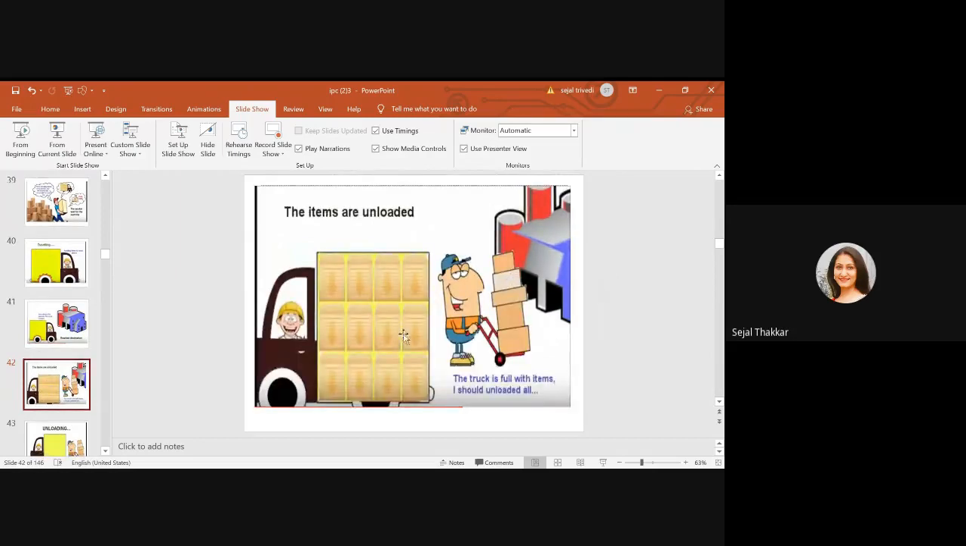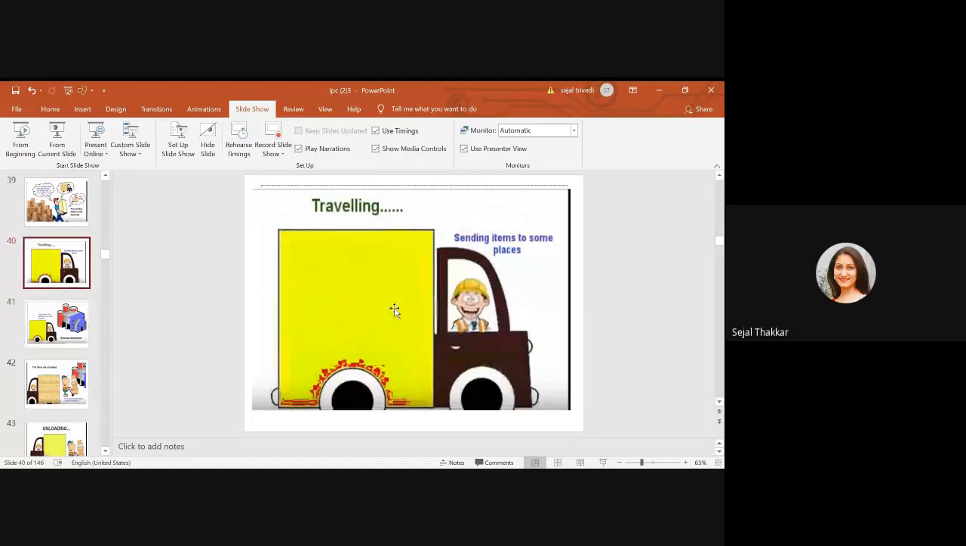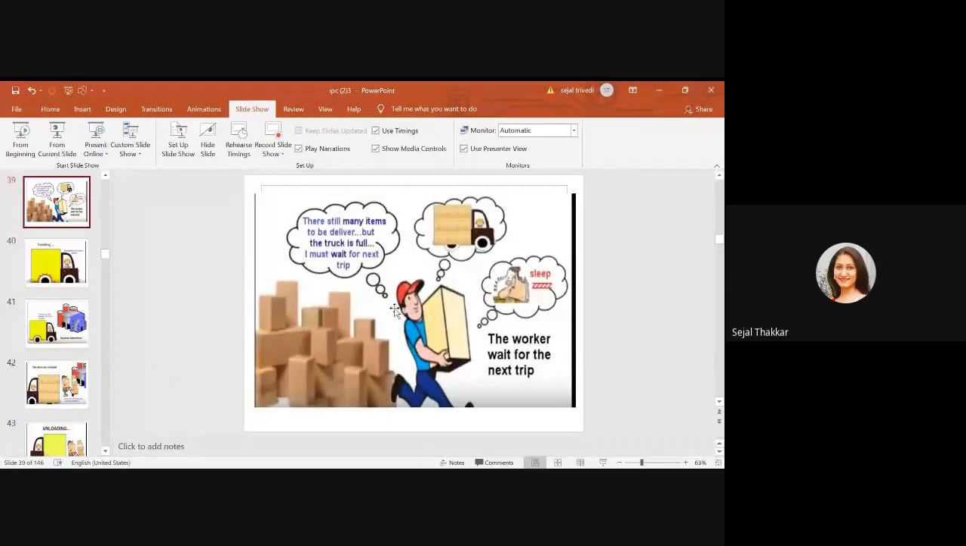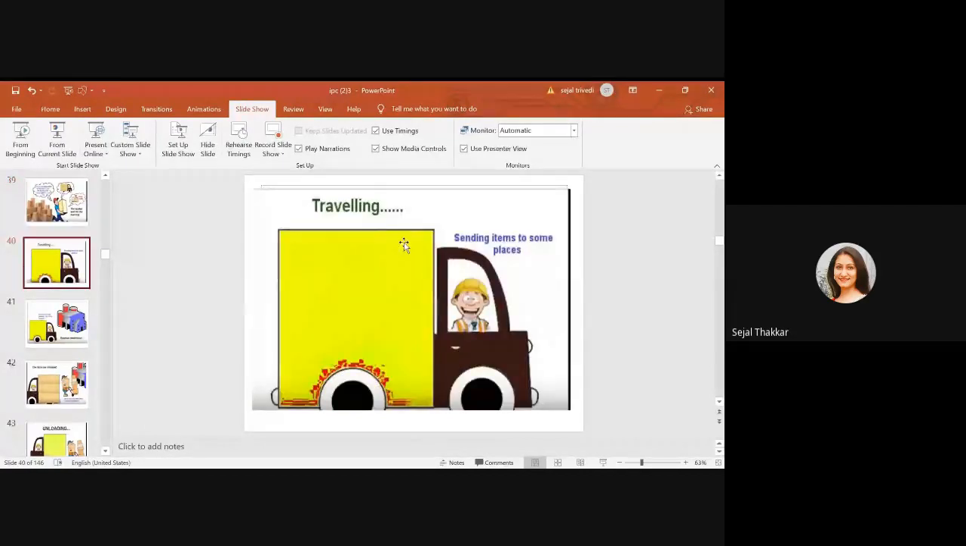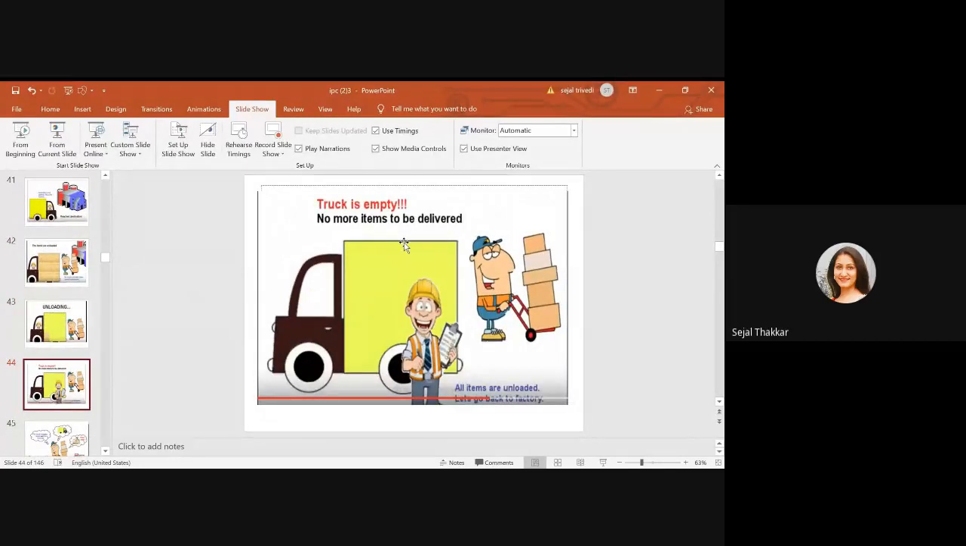Now Parle-G biscuits have reached that particular shopkeeper's place, and that shopkeeper is unloading those Parle-G biscuits and putting them into his shop. So you can see here that unloading happens here. Now the truck is empty, no more items to be delivered.